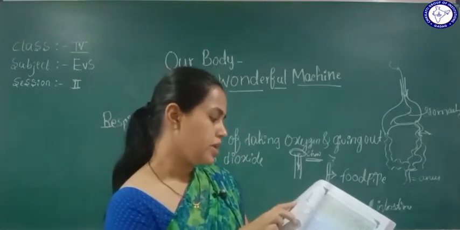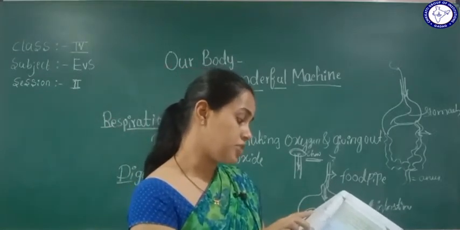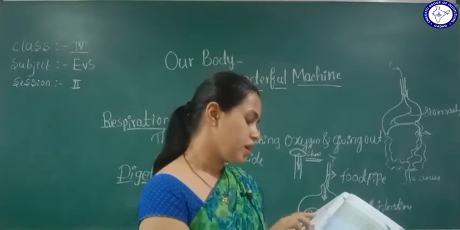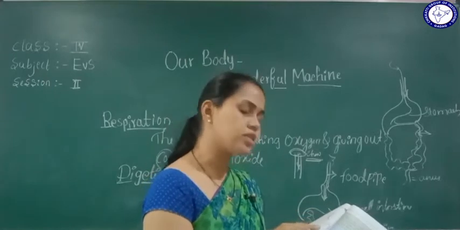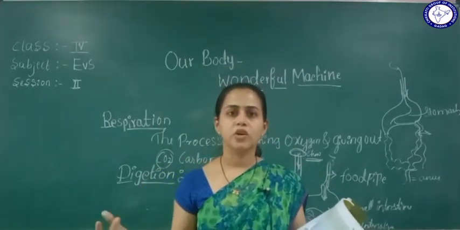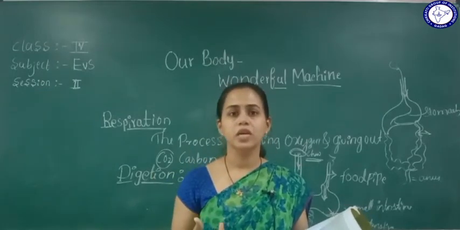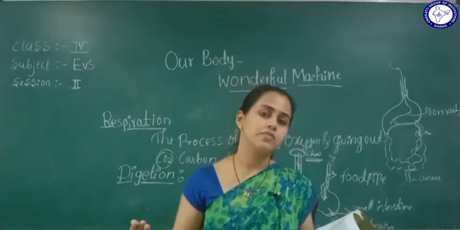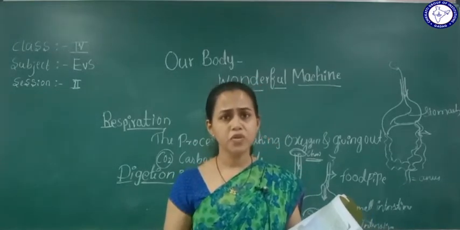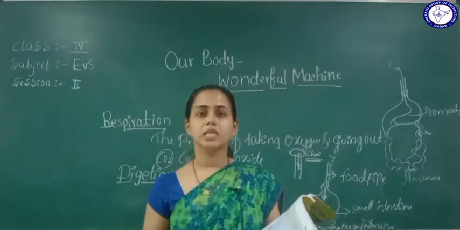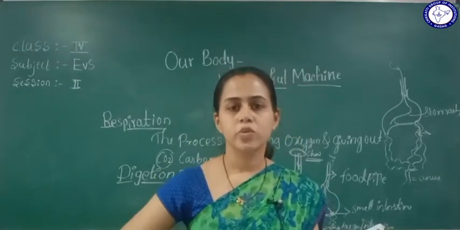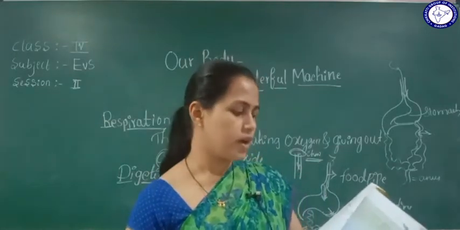Food in the stomach gets digested to some extent. It remains here for about 3 to 4 hours. After having something, you don't feel hungry for about 3 to 4 hours, because the food you are having is still in the stomach, getting mixed and doing its process, right?